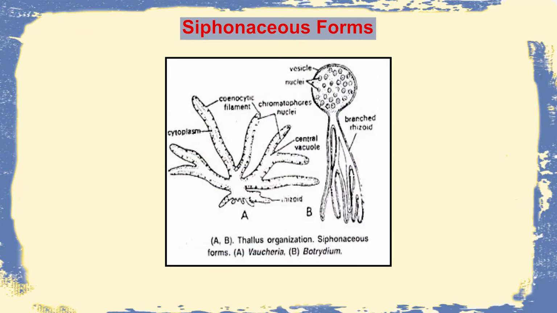The fifth form is the siphonaceous form. So here again we have the production of siphons, and these can be as simple as a simple vesicle containing chloroplasts and other structures like nuclei, but they can also have extensions like branches called rhizoids. They can even have many finger-like projections or tube-like projections, and the examples include Vaucheria and Botrydium.